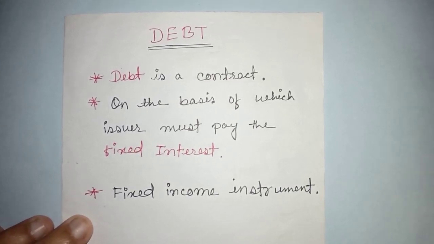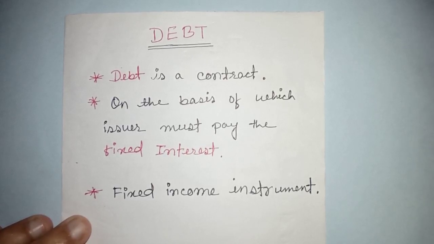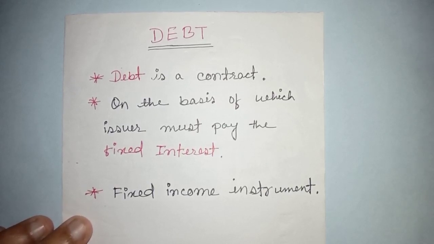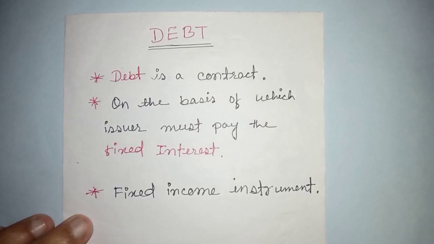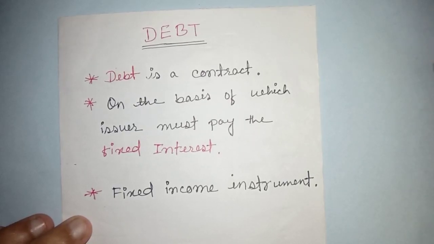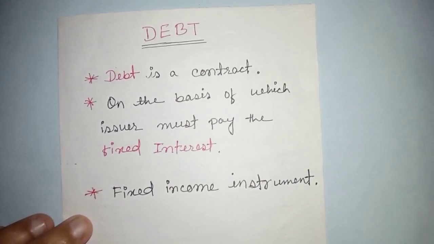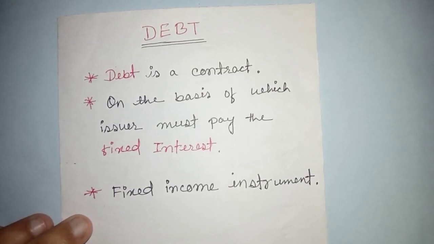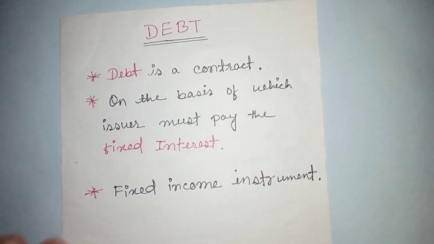Debt is basically a loan against which the issuer has to pay a fixed interest to the holder and return the amount of debt after a certain period. Suppose I buy some debt from a company, according to the contract the company has to pay me some fixed interest and also the amount of debt after a certain period, let's say 10-15 years.